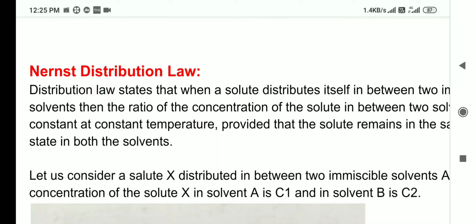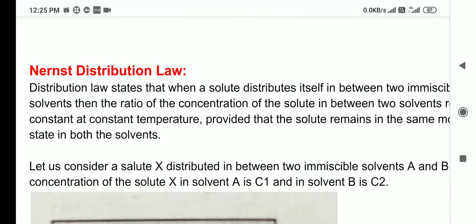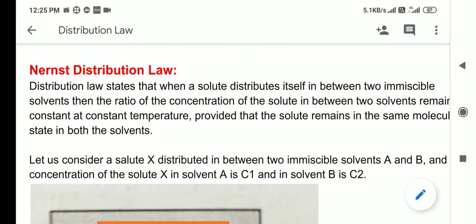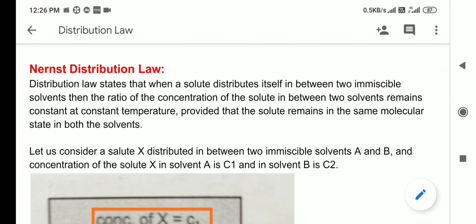Distribution law states that when a solute distributes itself in between two immiscible solvents, then the ratio of the concentration of the solute in between two solvents remains constant at a constant temperature, provided that the solute remains in the same molecular state in both the solvents. This is the definition of the Nernst distribution law.